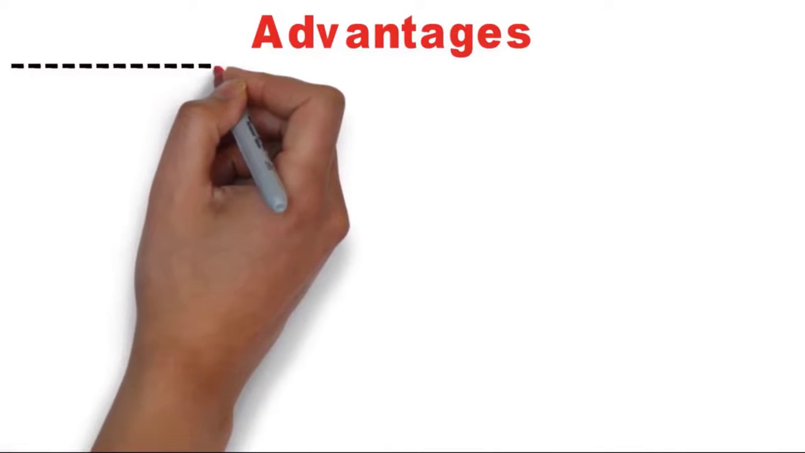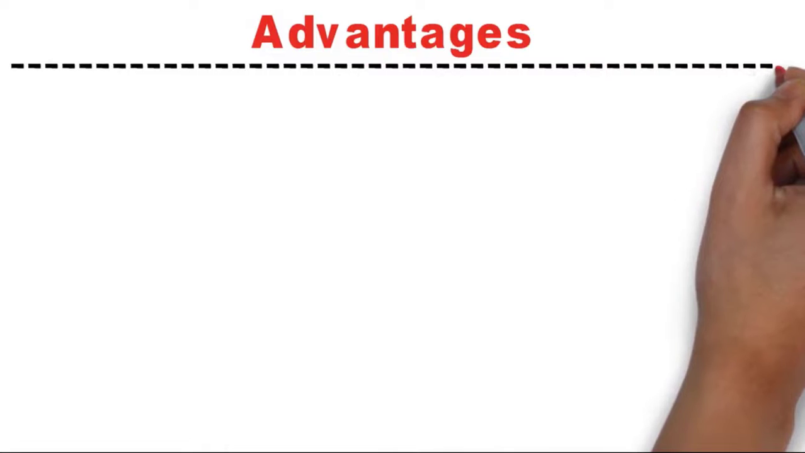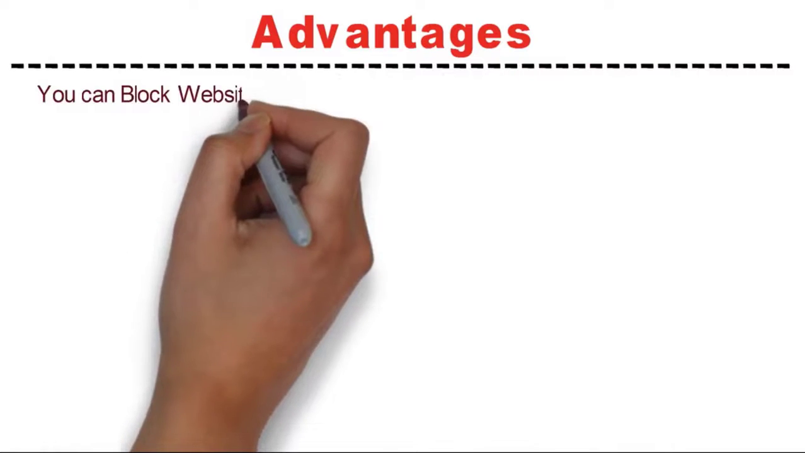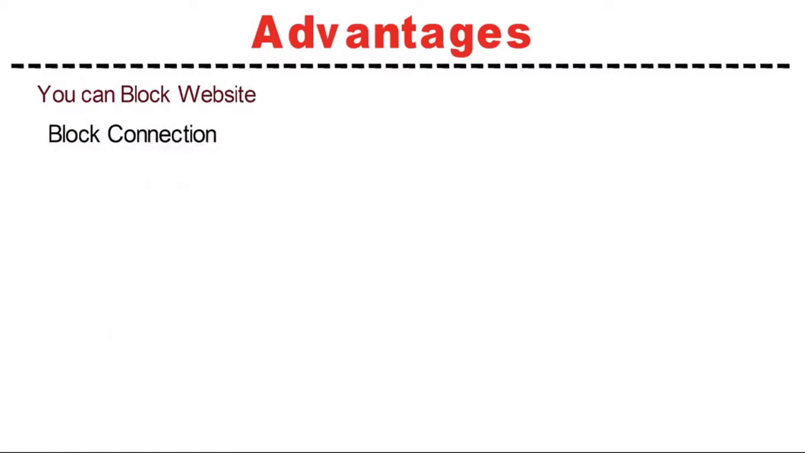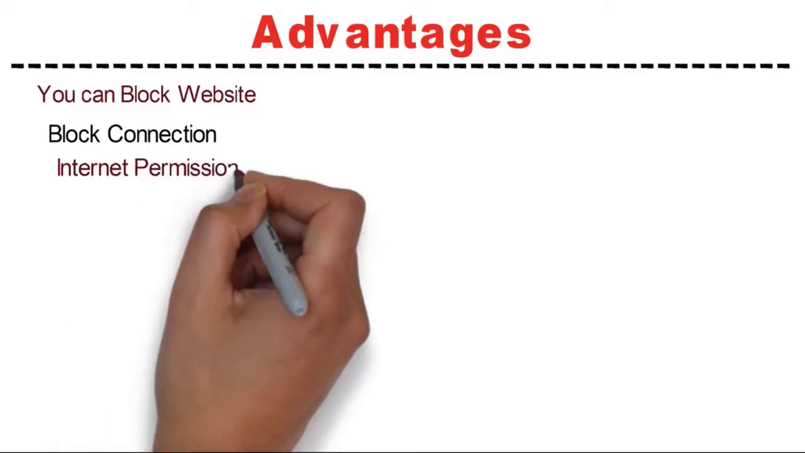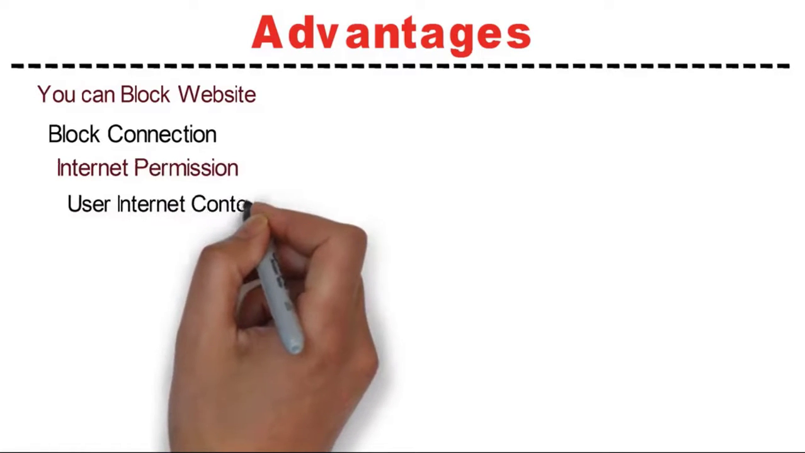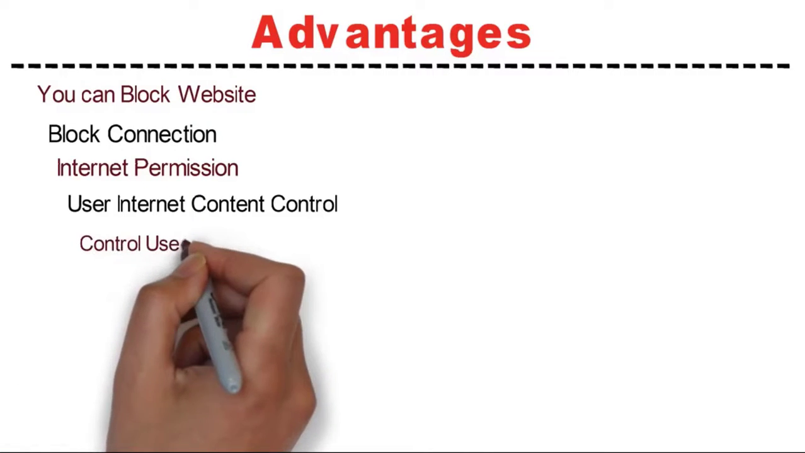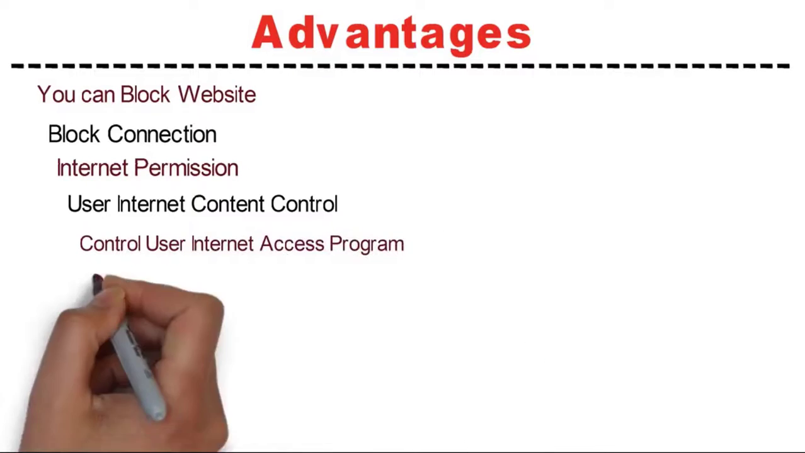First I will discuss some very important and famous settings here. I will show them in more depth again. You can block websites that are very harmful or of bad behavior type, and block unnecessary connections. Internet permission is set up in these systems, and for some connections you can use content control, and control your users' internet access to programs and other systems.